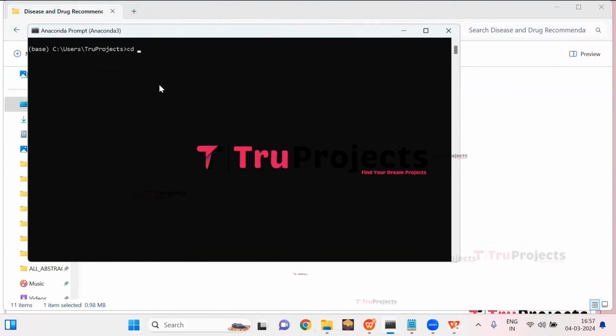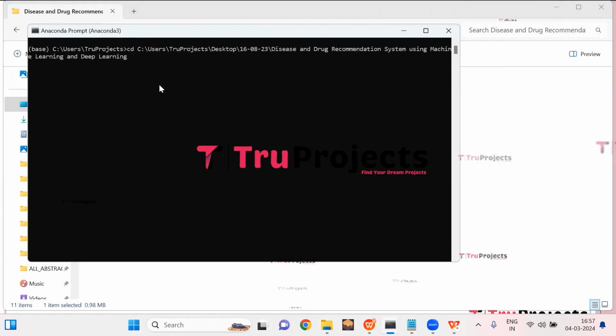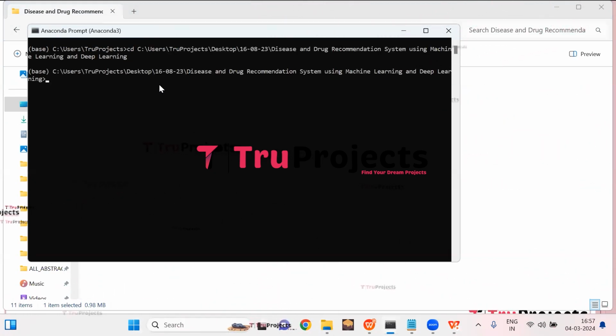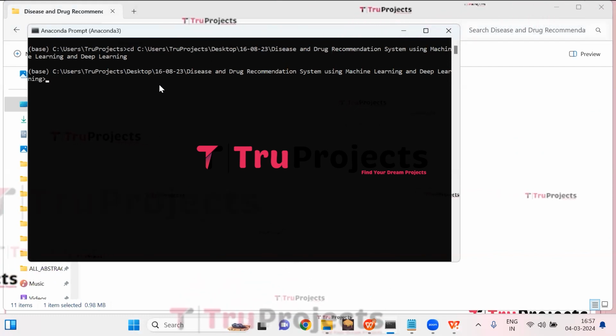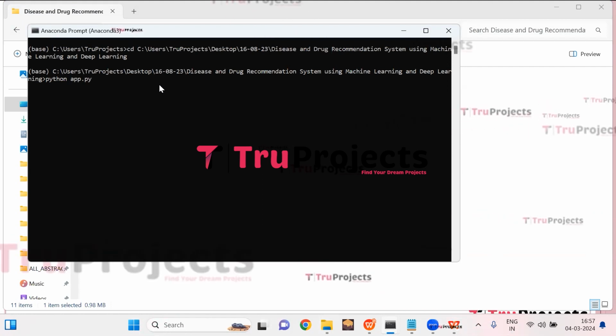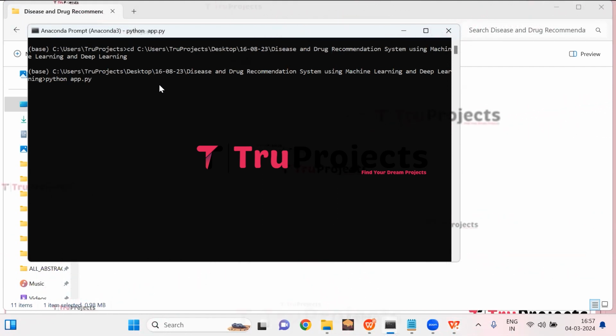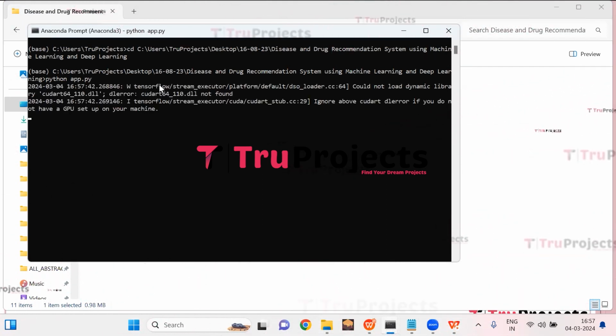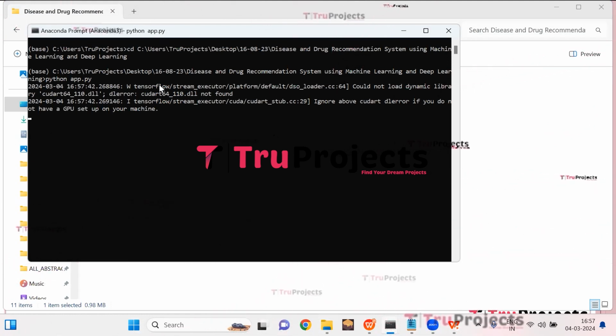Use the cd command followed by a space and paste the copied path and hit enter. This command is used to change the current directory to the code folder's path. Compile the app.py file using the command python space app.py. So here I'm typing python space app.py and hit enter. This command will execute the Python script and perform a runtime check for any syntax errors or logical issues.